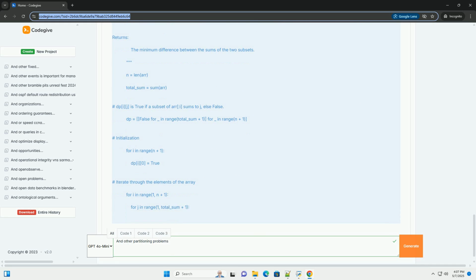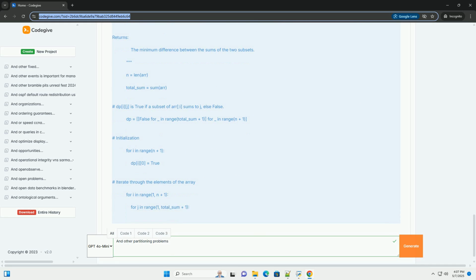Otherwise, we have two choices: either include arr[i-1], in which case we need to find a subset that sums to j - arr[i-1] using the previous elements, or exclude arr[i-1], in which case we need to find a subset that sums to j using the previous elements. 4. Result: dp[n][target_sum] contains the answer.